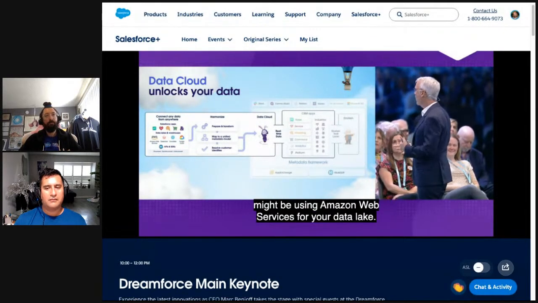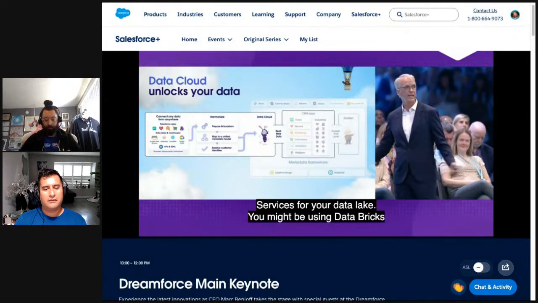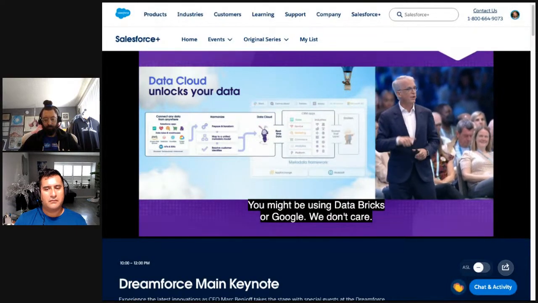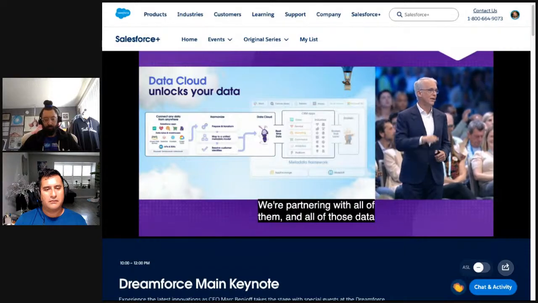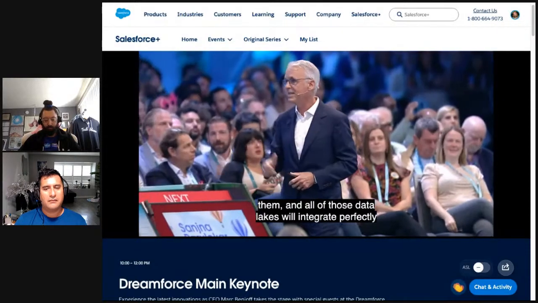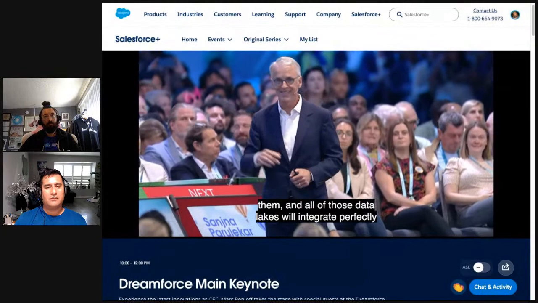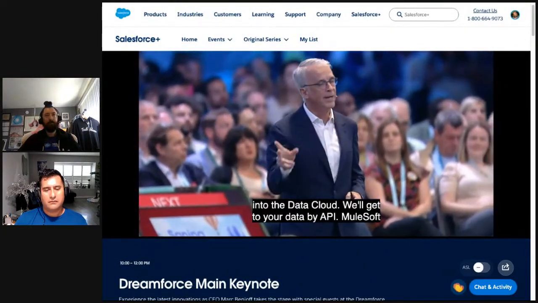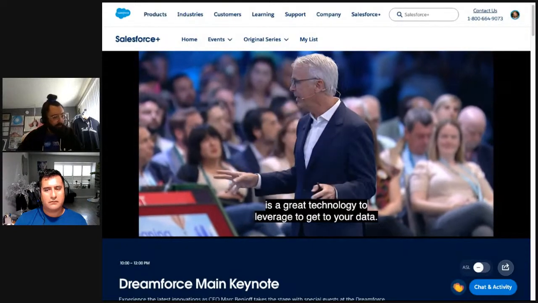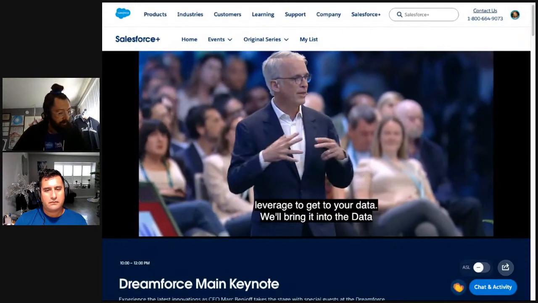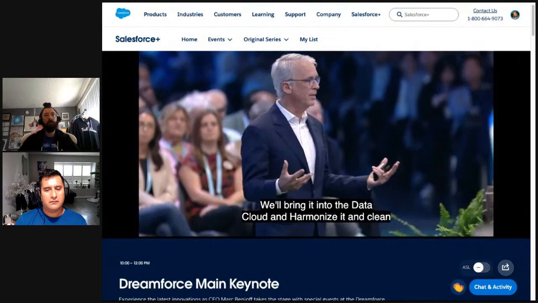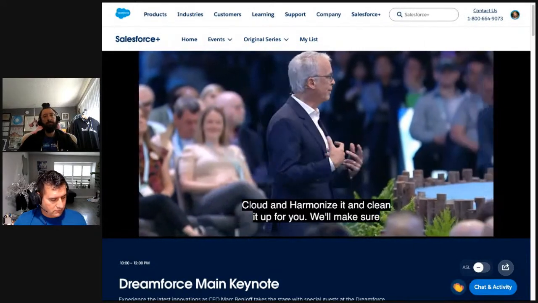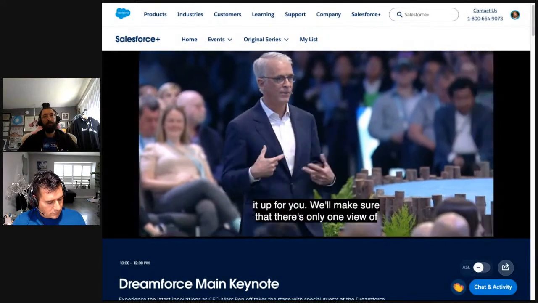We don't care. We're partnering with all of them, and all of those data lakes will integrate perfectly into the data cloud. We'll get to your data through APIs. By the way, MuleSoft is a great technology to leverage to get to your data. We'll bring it into the data cloud. We'll harmonize it. We'll clean it up for you. We'll make sure that there's only one view of the customer, because I don't want to be multiple Parker Harrises when I'm working with a